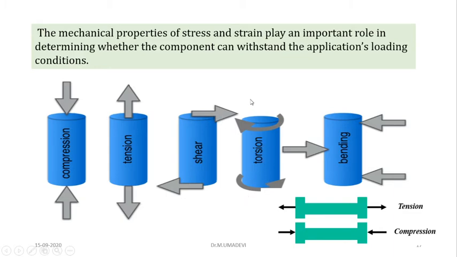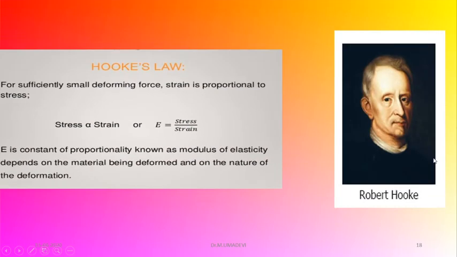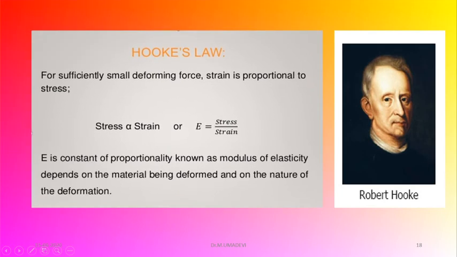And torsion means a rotation. Then bending means here we have to apply the stress or load and it will bend. Okay. And here I have given separately for tension. These two are more important. Tensile or tension we can say. So tension means both will be acting away from the body. Compression means the force will be acting towards the body. Next I'll move to Hooke's law. This Hooke's law was given by the scientist Robert Hooke.